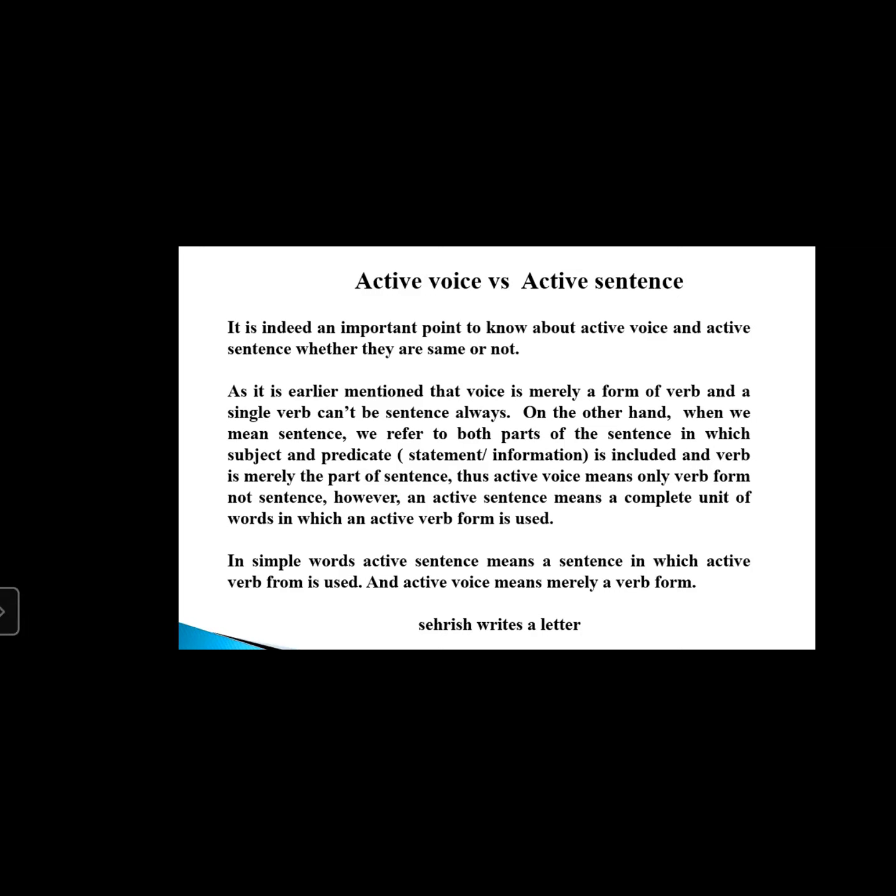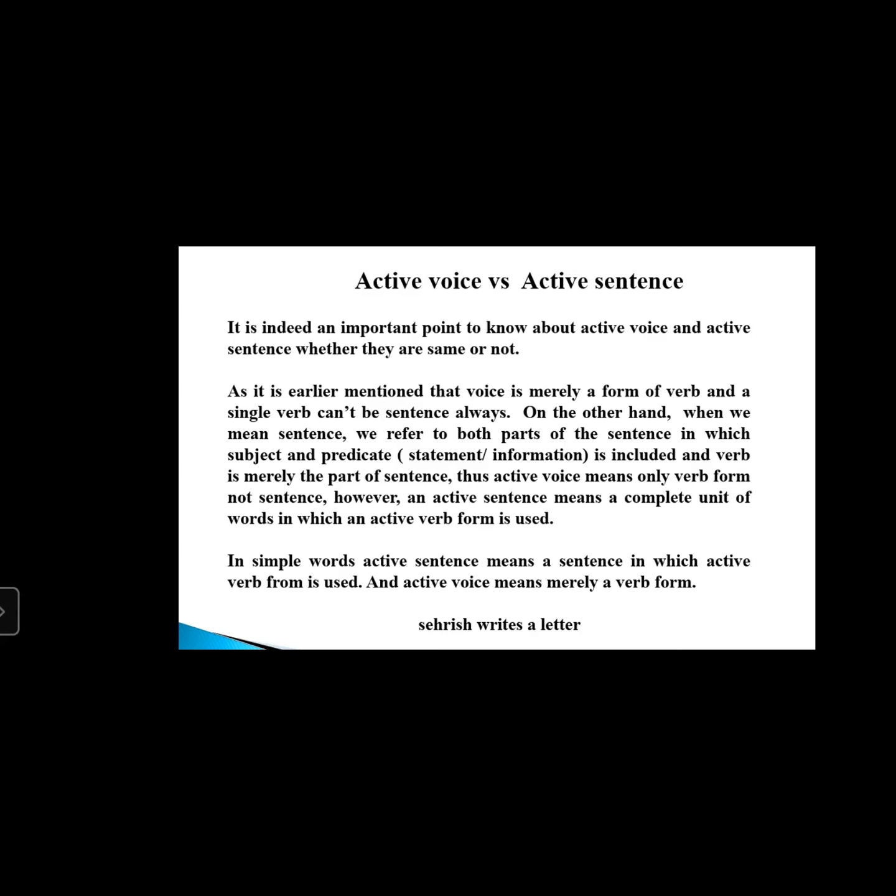Here, she speaks English. This is not only active voice, it is an active sentence. And what is the active voice here? Only speaks. When we say active voice, it means only that verb, not a complete sentence. But when I say active sentence, it means a complete sentence in which the active verb form is used.